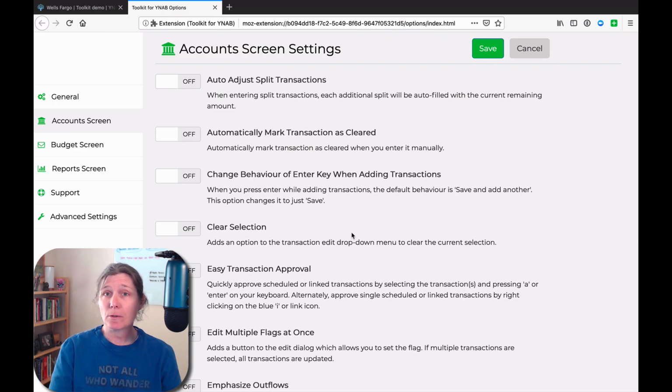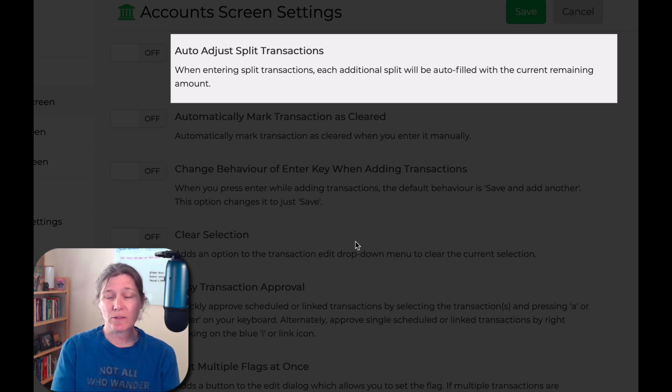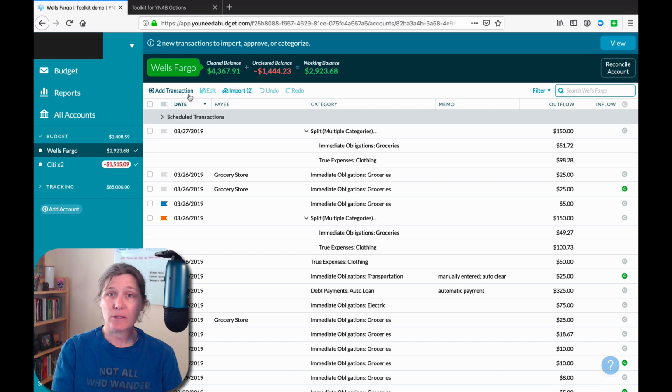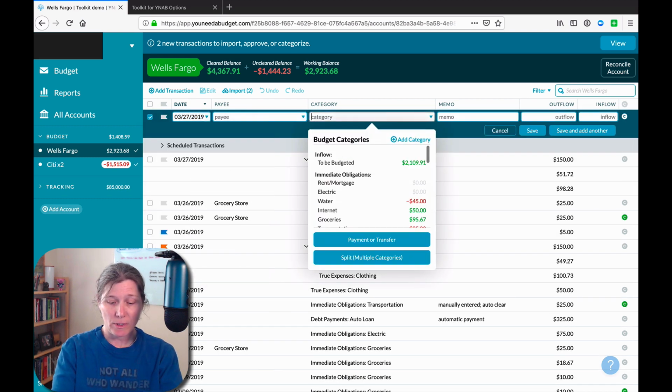Okay, moving on. So the previous setting is rendered redundant, and this setting, though, doesn't work for me. It sounds cool, because what they say is that when you're entering split transactions, each additional split will be auto-filled with the current remaining amount. That could be a really cool feature, but for me, it doesn't work. I've run through several demos now of how you do split transactions, so I'm not going to go through that again. I'm just going to turn this setting on and move forward. Okay, so I've turned this setting on. Let's create a split transaction.